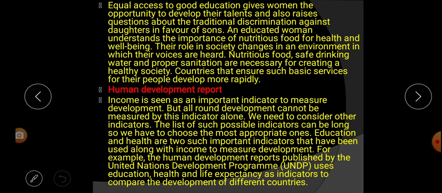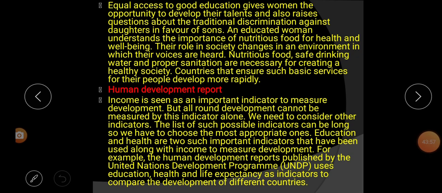Next, the role in society: if there are educated women, their raised voices are heard. The next sentence says that nutritious food, safe drinking water and proper sanitation are important for creating a healthy society, and a country having such basic facilities develops more and rapidly.